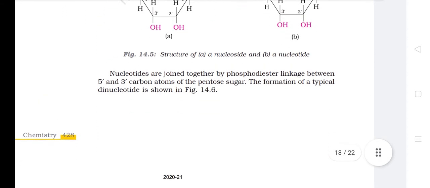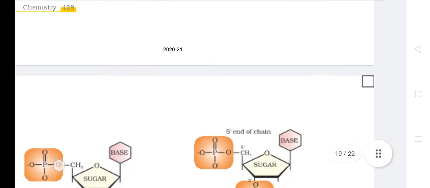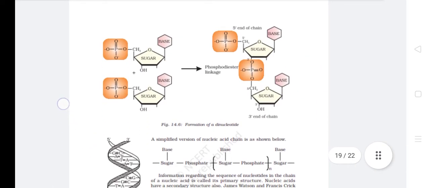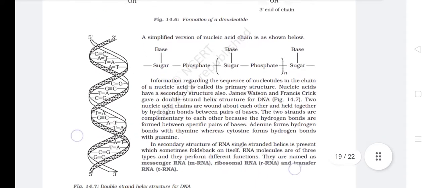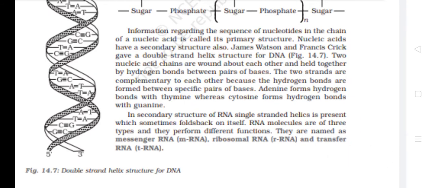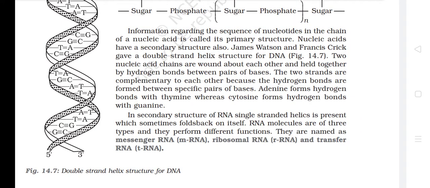Nucleotides are joined together by phosphodiester linkage between the 5' and 3' carbon atoms of the pentose sugar. The formation of a typical dinucleotide is shown in figure 14.6. A simplified version of a nucleic acid chain is as shown below. Information regarding the sequence of nucleotides in the chain of a nucleic acid is called its primary structure.